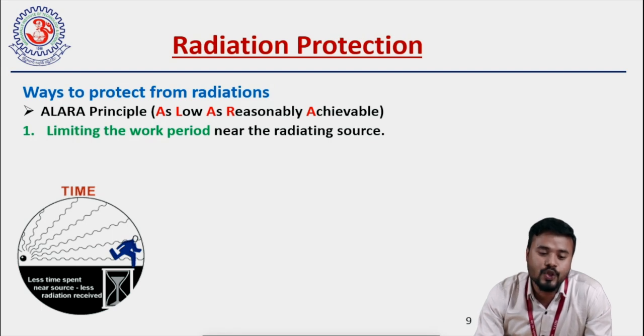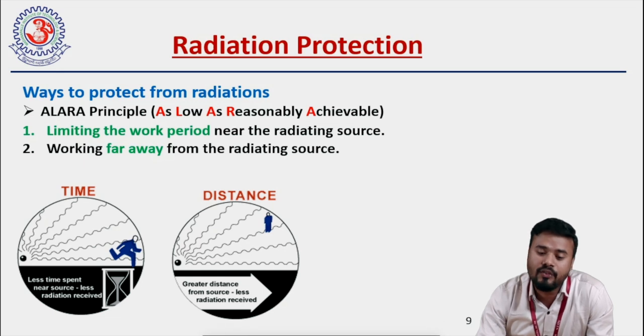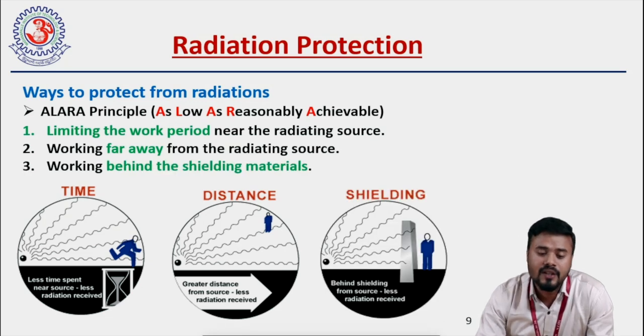For that, we should follow the ALARA principle. What is the ALARA principle? We should get radiation exposure as low as reasonably achievable. There are three methods in the ALARA principle. First is limiting the work period near the radiating source; we should spend less time near the radiation source. Second is working far away from the radiating source; we should work as far as possible from it, then we will get a lower radiation dose. And the third is working behind radiation shielding material, right?